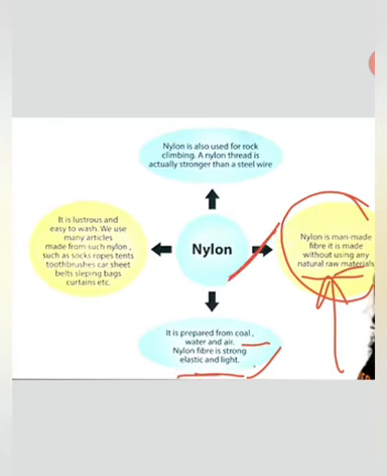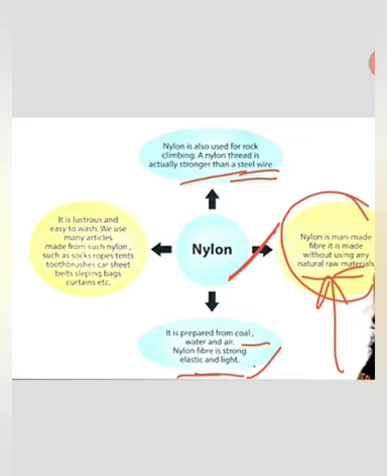Elasticity means elastic, like a rubber band. Such a type of fabric is used for rock climbing. A nylon thread is actually stronger than a steel wire. A steel wire may react with the water when it is used in the open.